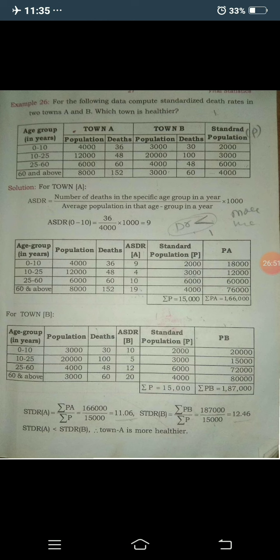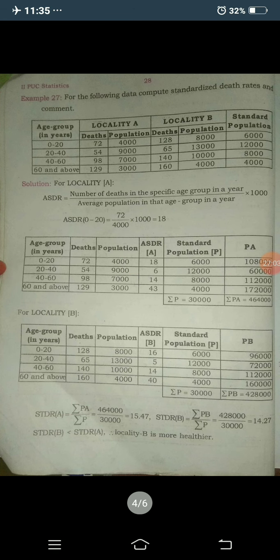So understood? If you are not getting the corresponding problem, please clarify your doubts today itself. Okay, move on to the next problem. For the following data, compute the standardized death rates and comment. Here also they are given locality A and locality B, but in the previous problem they were given town A and town B. Here also it is similar to the previous problem.